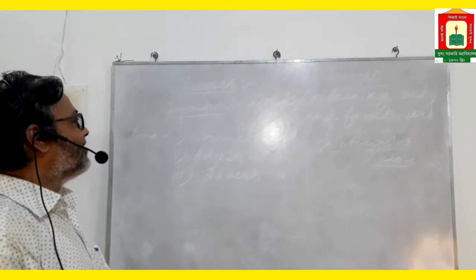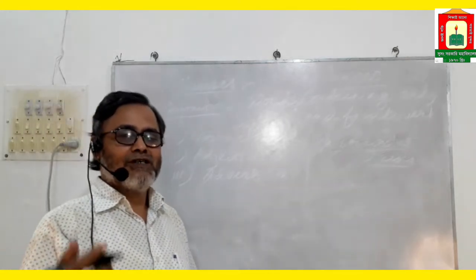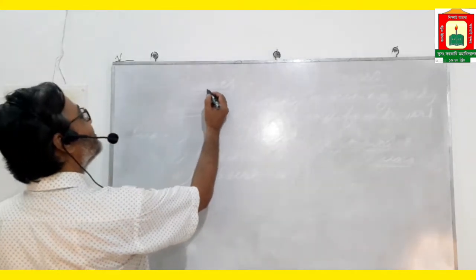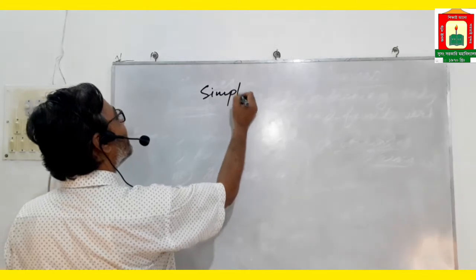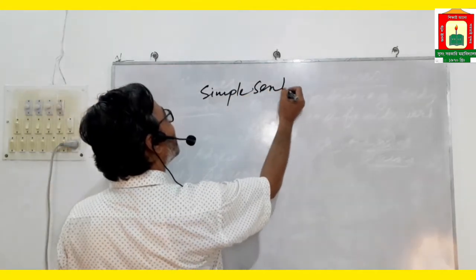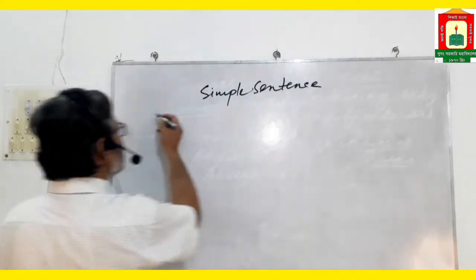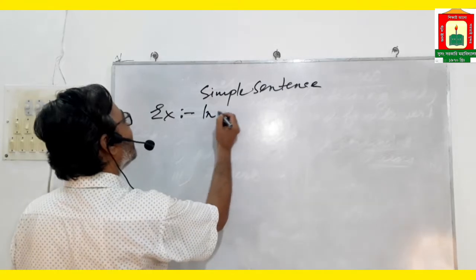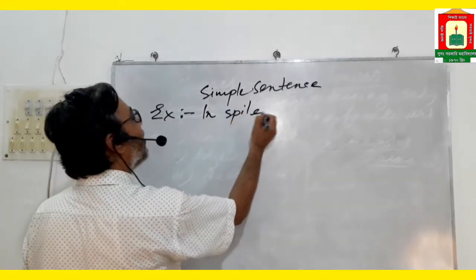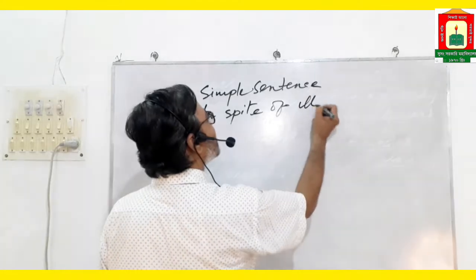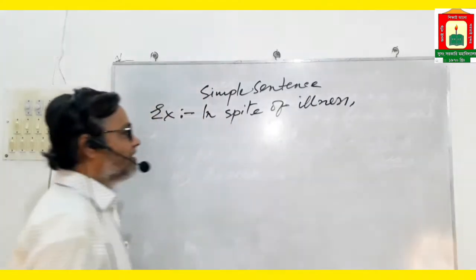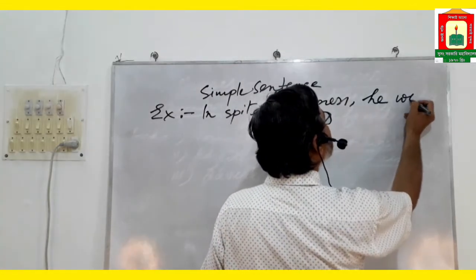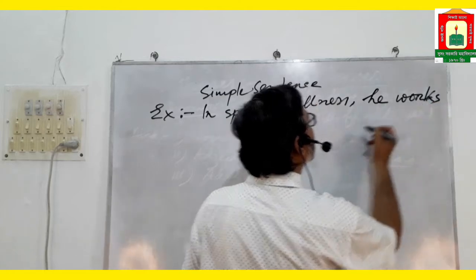Viewers, now you will see examples of simple, complex and compound sentences. Look at the whiteboard. Simple sentence. Here is an example: In spite of illness, he works day and night.